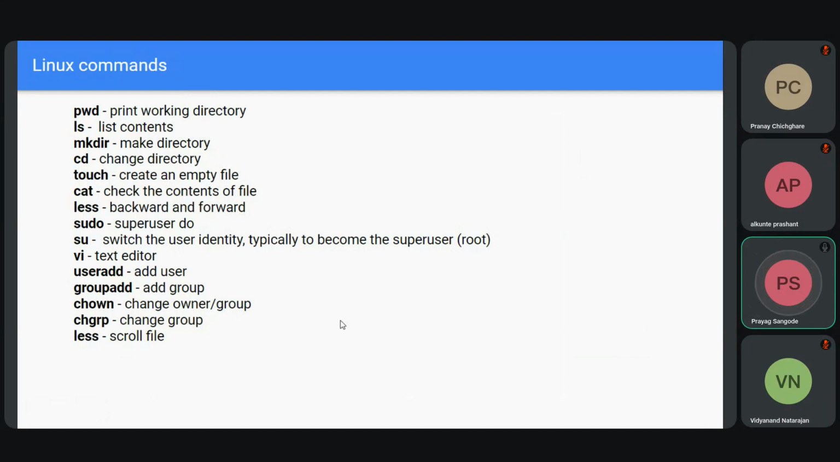Okay. So we'll be learning various commands today. pwd, which is used for printing our working directory, ls for listing the contents, mkdir to make a directory, cd to change directory. So all these commands we'll be learning today.